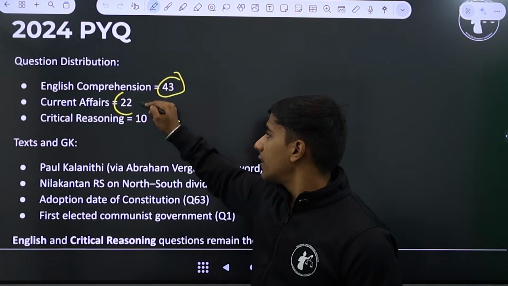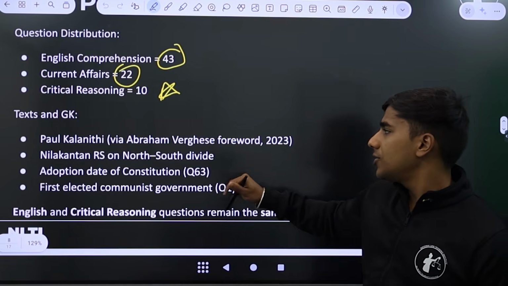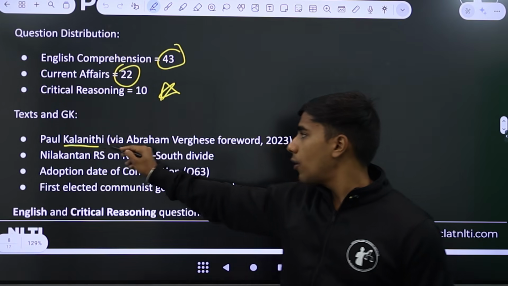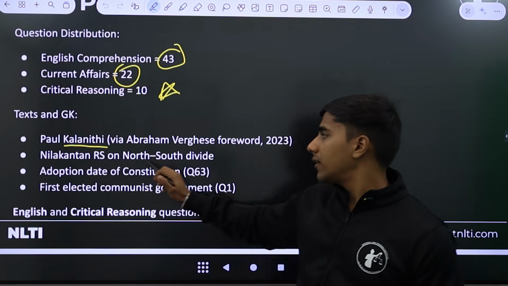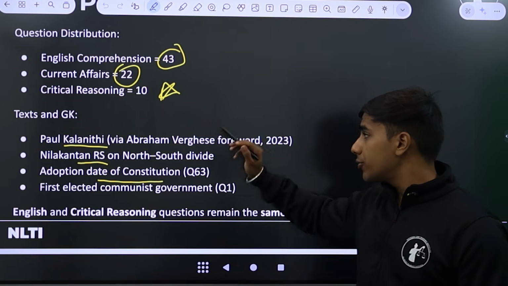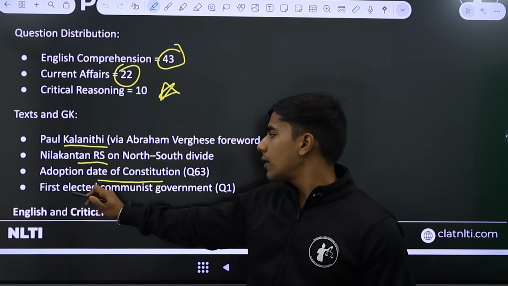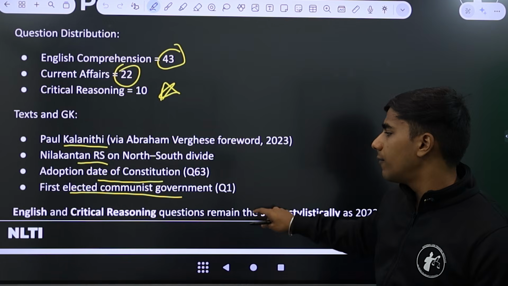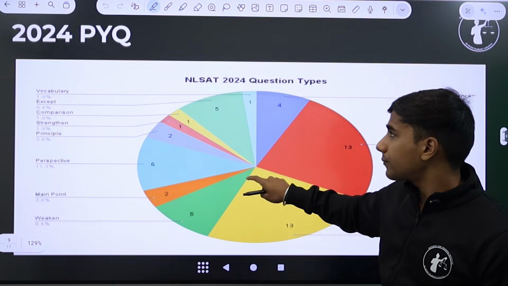In current affairs, we had around 22 questions. In text and GK, we had a text by Paul Kalanithi. We had Neelakanthan Anas on the North-South divide. We had the adoption date of the Constitution. This is a GK question. And we also had a question on the first elected communist government. That was question number 1.